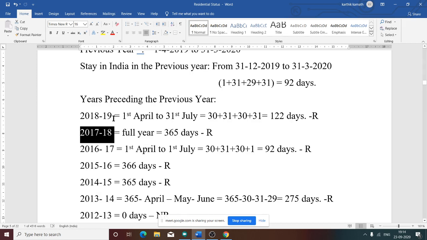So now you see 2018-19 only. Now we want to know in the year 2018-19 how many days he was there in India. All we need to do is see how many days he was there in India. 18-19 financial year, when does it start? 1/4/18 to 31/3/2019. That is our financial year.